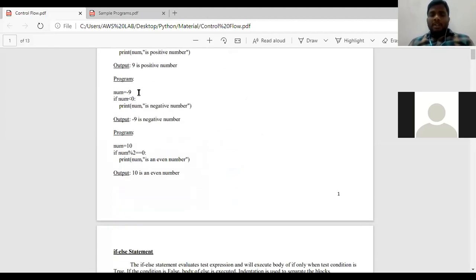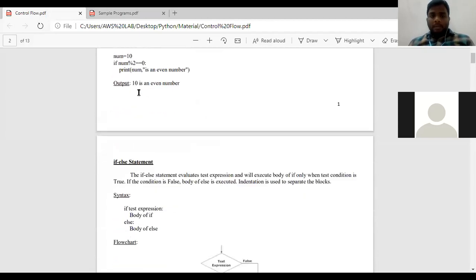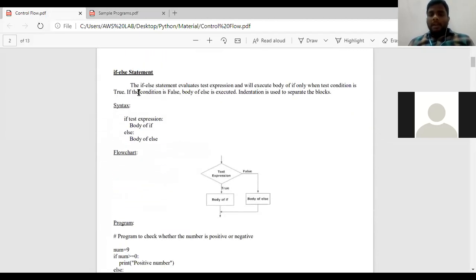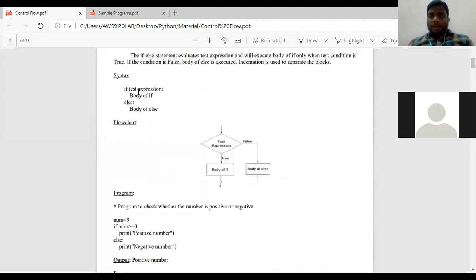Suppose you want two branches, then we go to the if-else statement. In this statement, first the condition is checked. If the condition is true, it enters into the body of if and executes the statement. If the condition is false, it enters into the body of else. That means it either enters into the body of if or the body of else.